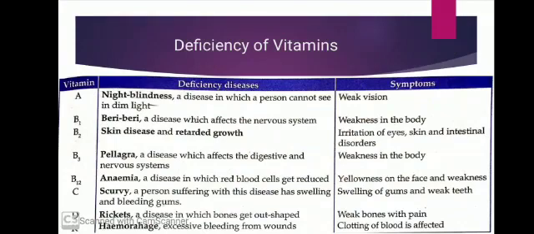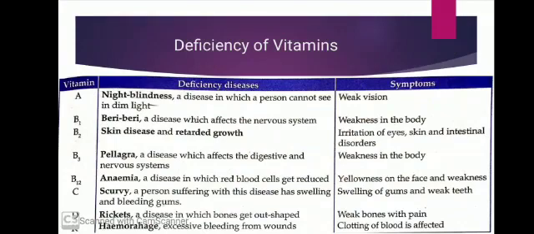So one more example, a child's gums have started to bleed and the cut he got on his finger last week has still not healed. So the child has vitamin C deficiency and the disease is called scurvy, in which the symptoms are swelling of gums and weak teeth.